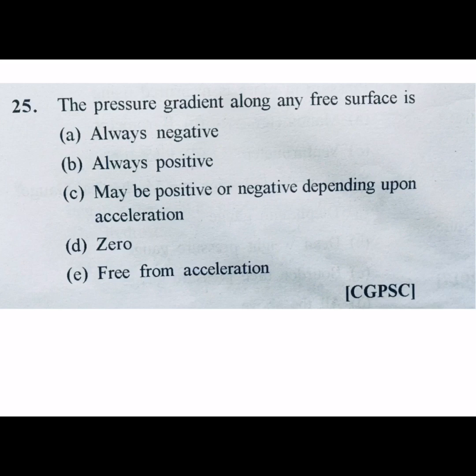Next question, the pressure gradient along any free surface is how much? Pressure gradient dP by dH is equal to gamma or omega. Whatever you want to write, you can write, no problem. And in free surface, already discussed, your pressure is constant. So pressure gradient, dP by dH of constant, is equal to 0. Along free surface, it's equal to 0. D is your correct answer.